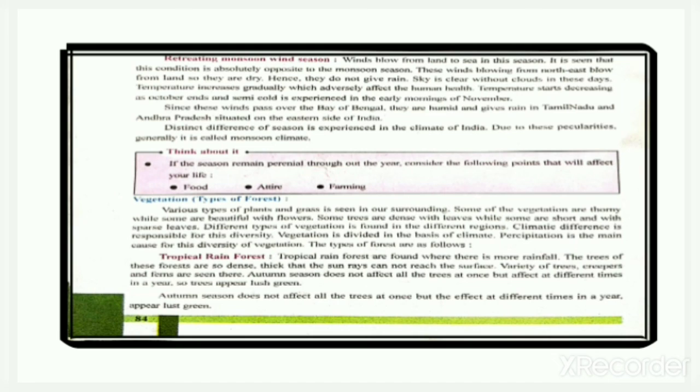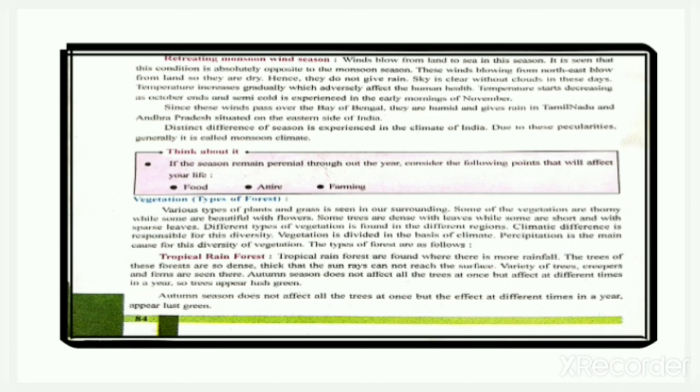So, the retreating monsoon winds pass over the Bay of Bengal and hence bear some moisture. So, they give rain to Tamil Nadu and Andhra Pradesh situated on the eastern coast of India. And in this season, wind blows from land to sea. So, it is the opposite condition from the monsoon season because in monsoon season, wind blows from sea to land. So, these winds are very hot and dry.